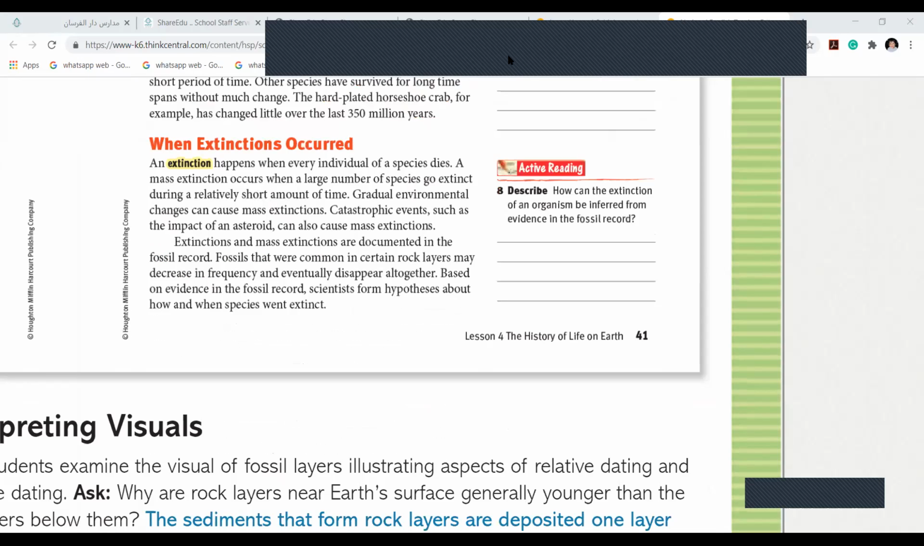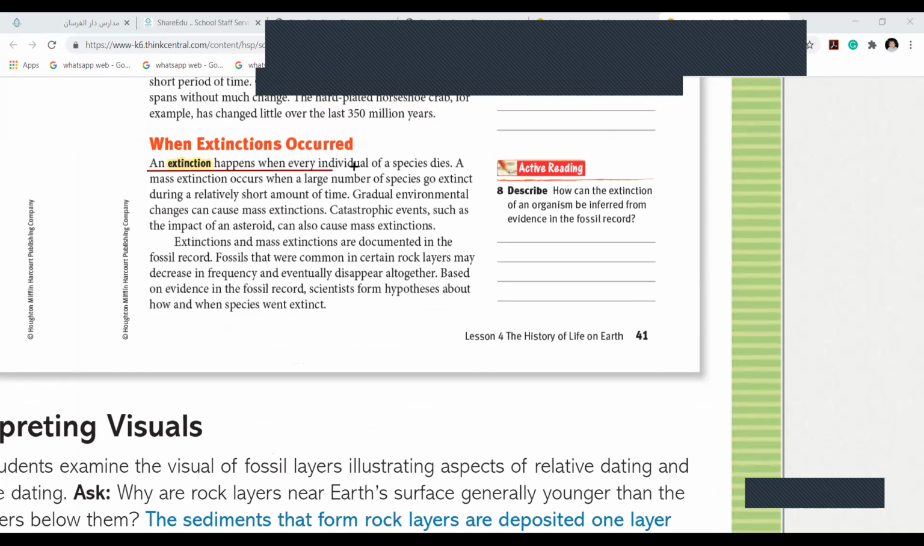What is the meaning of extinction? Who will tell me? An extinction happens when every individual of a species dies. Not a single individual is left to produce offspring, then we call the animal extinct.